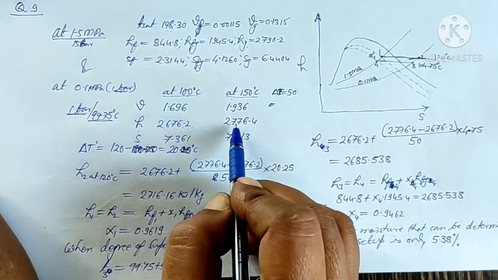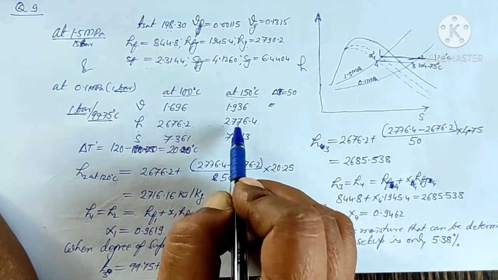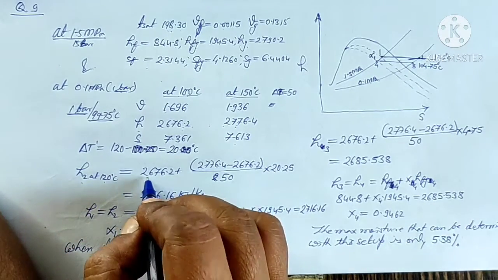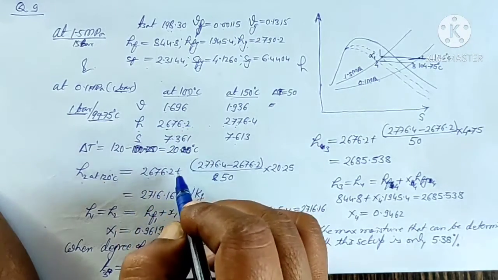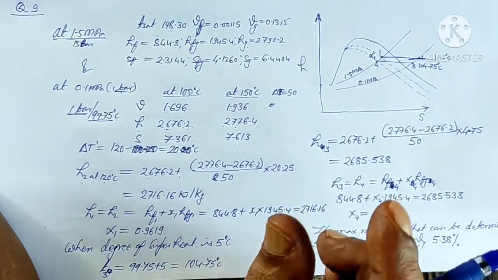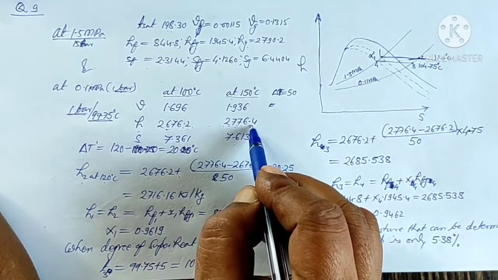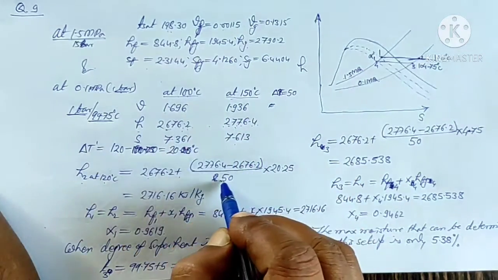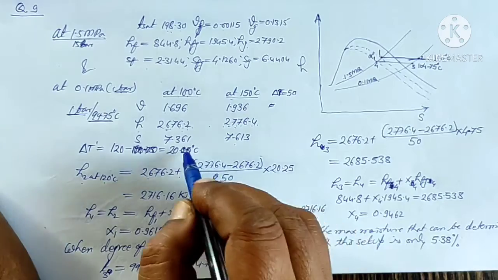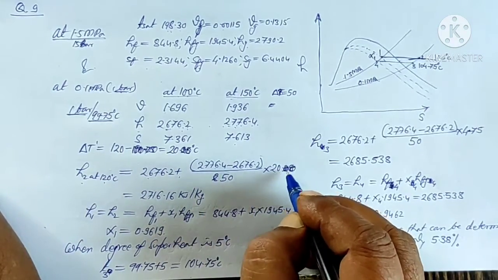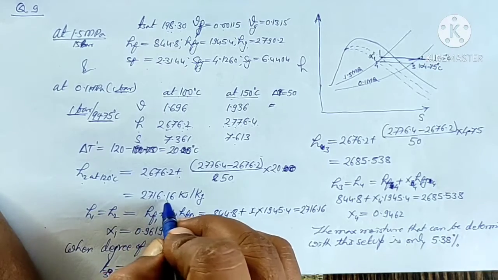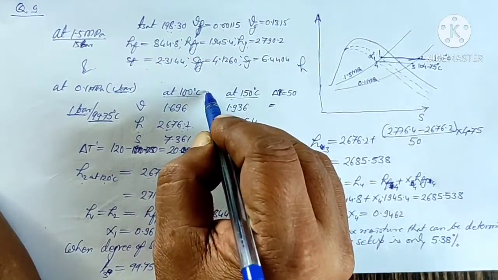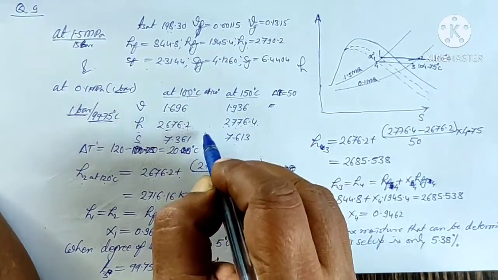At 100 it is this, at 150 it is this. So if 20 degree is changing, then what will be the change in enthalpy? So enthalpy at 120 degree centigrade will be equal to enthalpy at 100 degree centigrade plus the enthalpy change for 20 degree centigrade. It will be 2776.4 minus 2676.2, that is for 50 degree. So divide it by 50, so it becomes for 1 degree, multiplied by 20 for 20 degree rise. So it is 2716.16 kilojoules per kg.